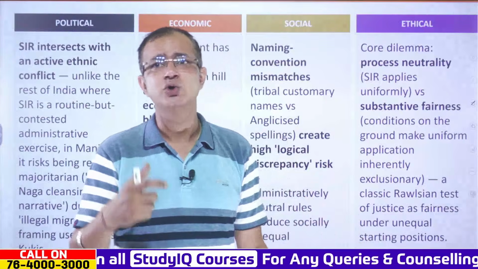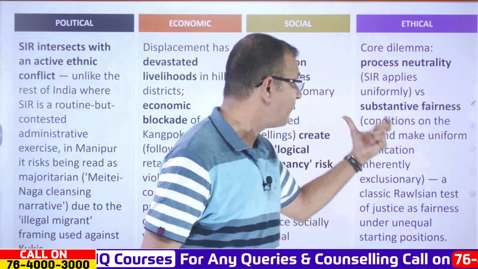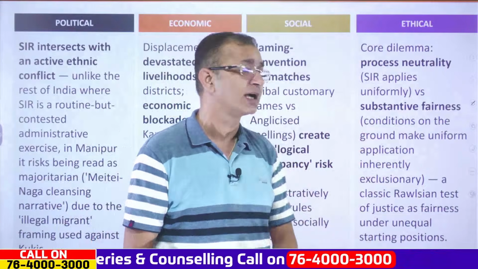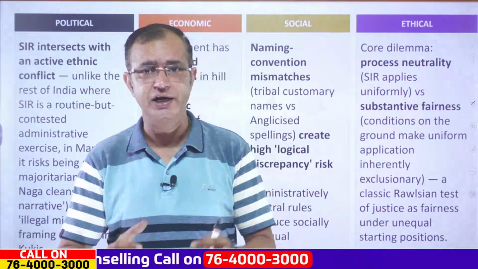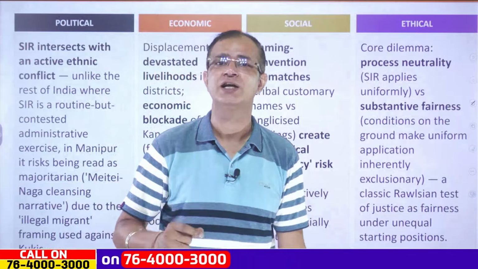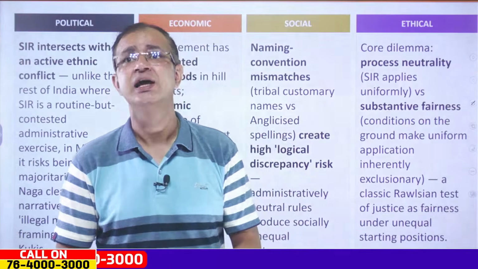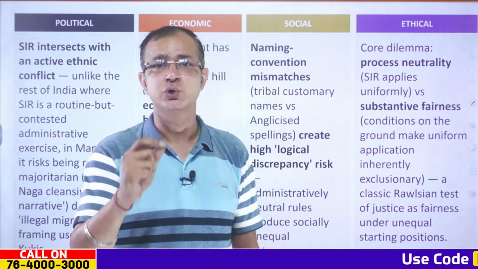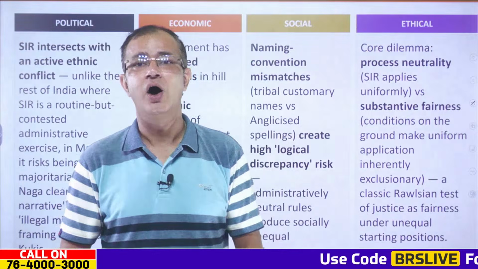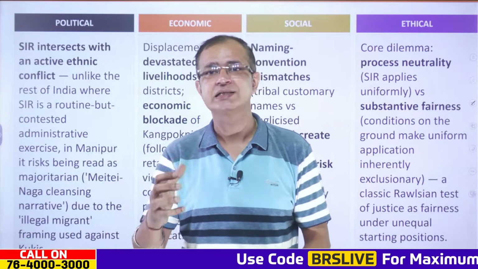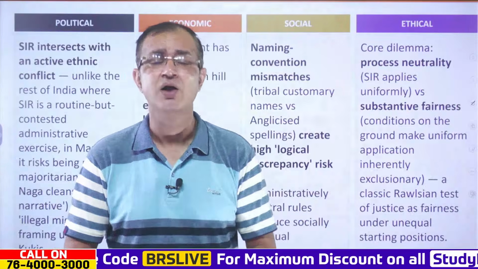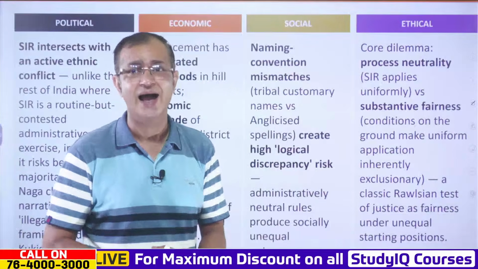So it is about process neutrality as compared to substantive fairness, where the conditions on the ground in Manipur are quite different from the rest of the country, and that actually makes the uniform application inherently exclusionary. So ultimately this is the major debate, or you can say the ethical perspective or the dilemma, when it comes to the conduct of the SIR in Manipur.